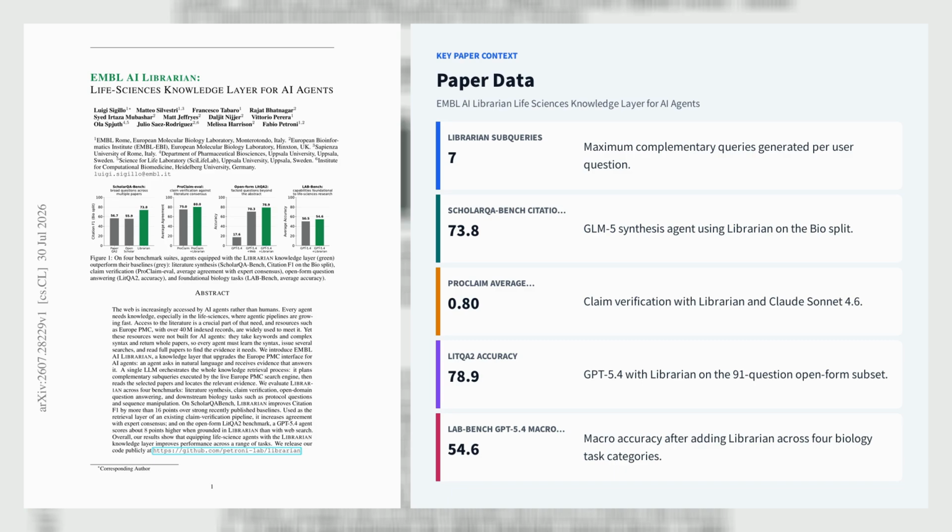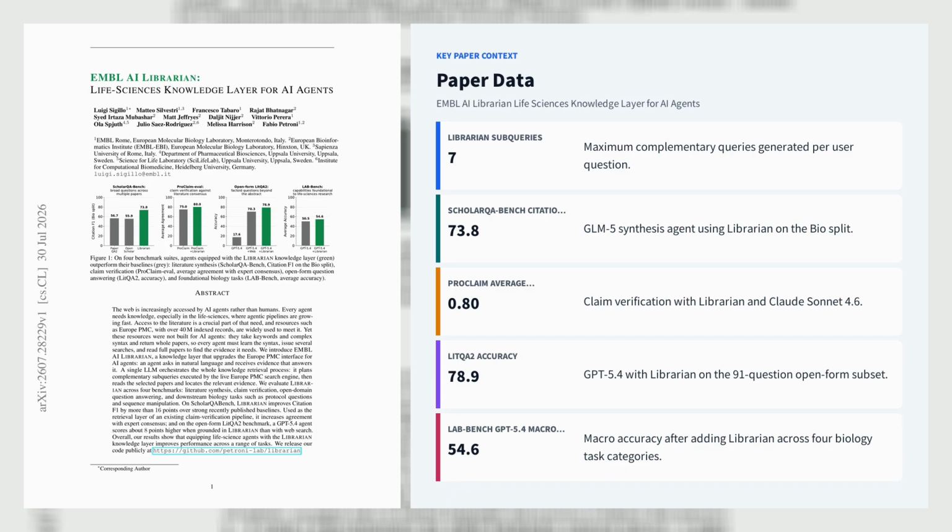The evaluation used 7 subqueries, up to 50 records per query, and 16 full-text paragraphs per paper. On ScholarQA-Bench, a GLM5 synthesis agent reached citation F1 of 73.8 with Librarian versus 67 using BM25 over the OpenScholar data store. In ProCLAIM-Eval, replacing the original PubMed and Semantic Scholar retriever with Librarian raised agreement from 0.75 to 0.8. The claim verification agents used Anthropic's Claude Sonnet 4.6.